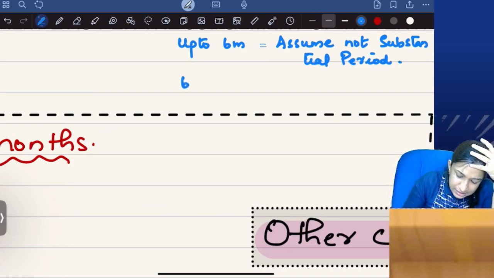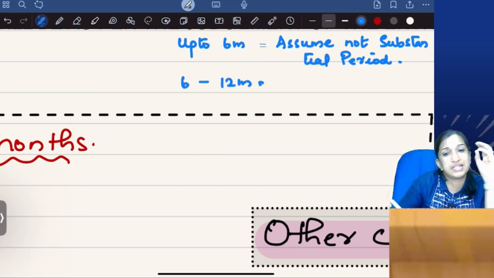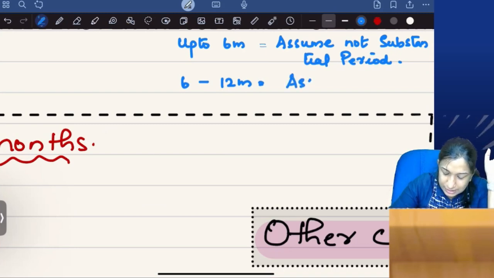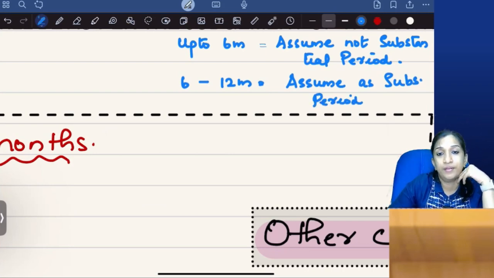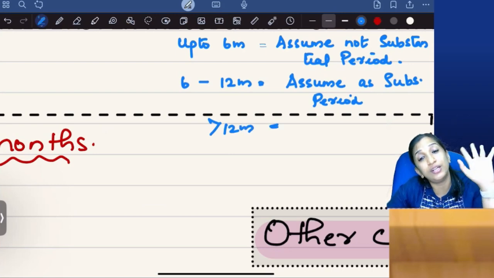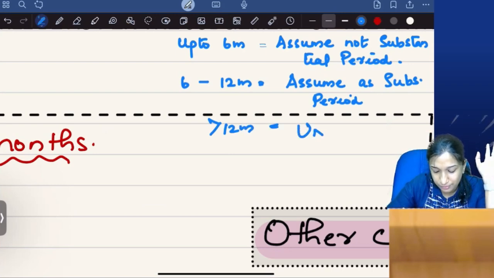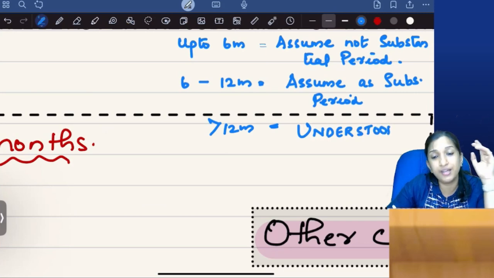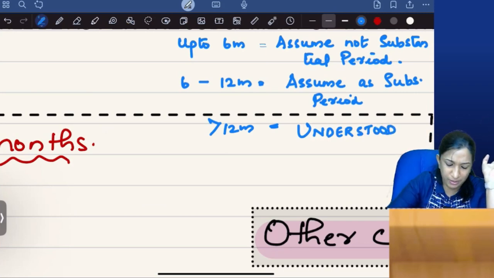But if it is 6 to 12 months, you assume as substantial period. Even more than 12 months, you need not assume, it is understood that it is substantial period of time.